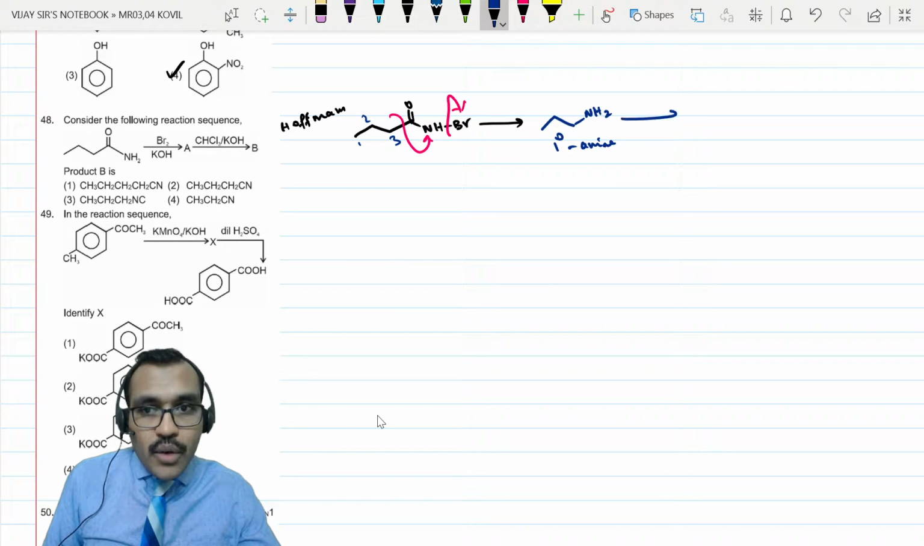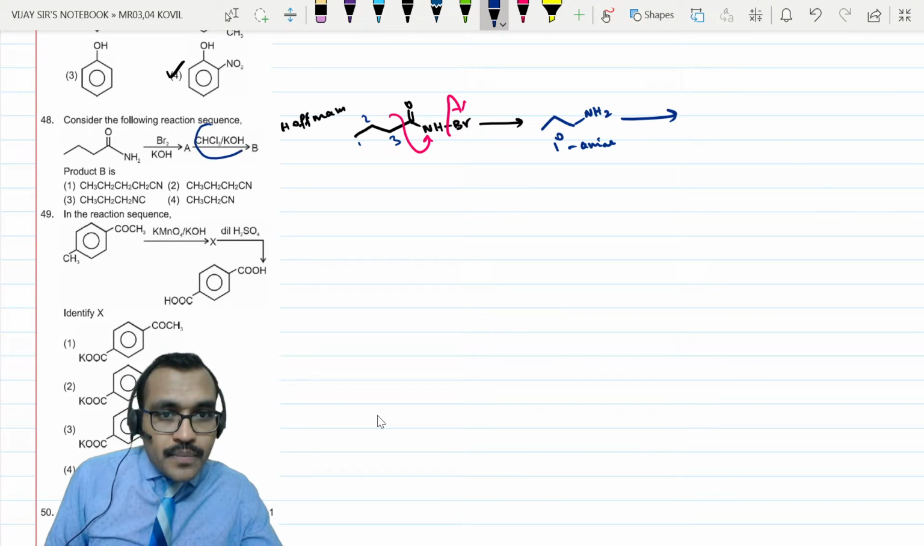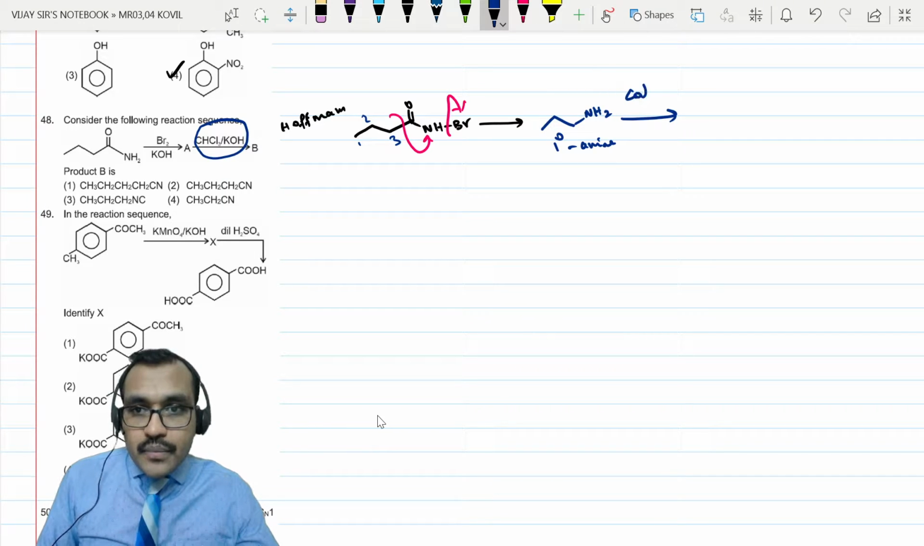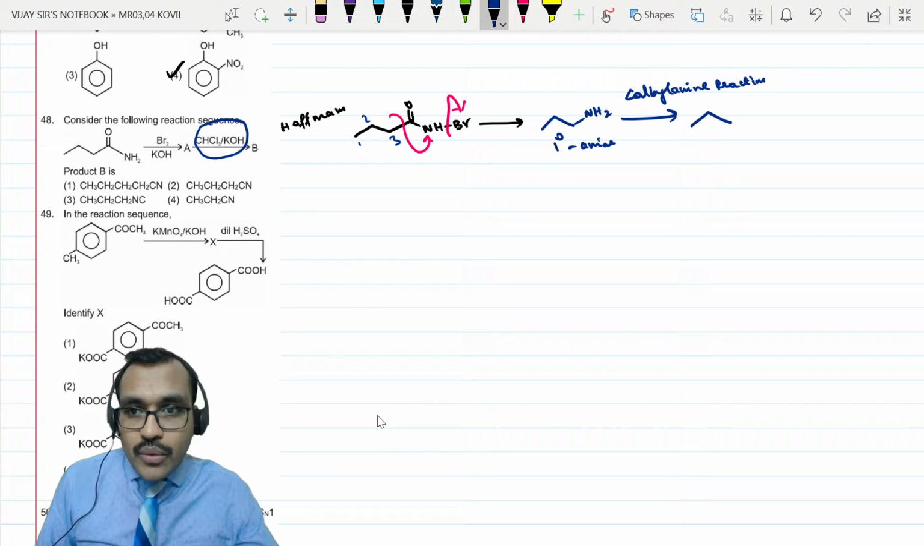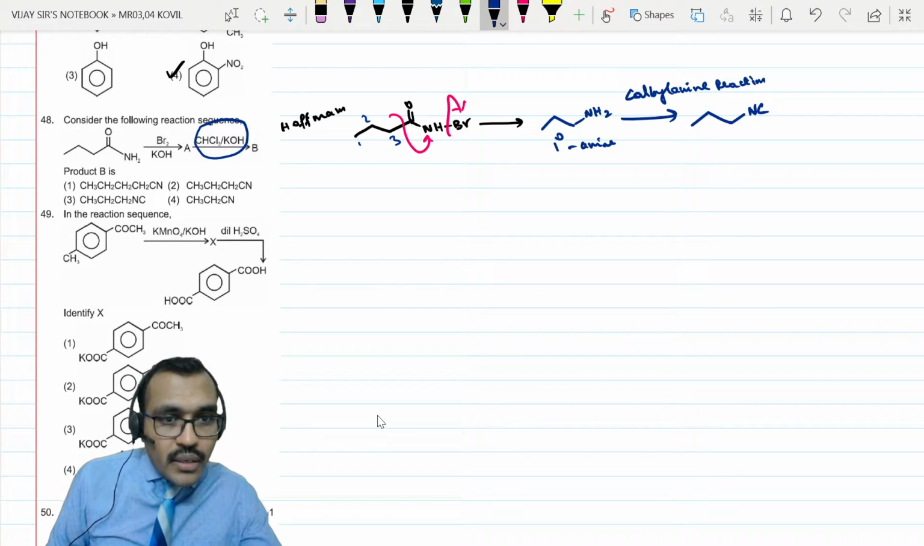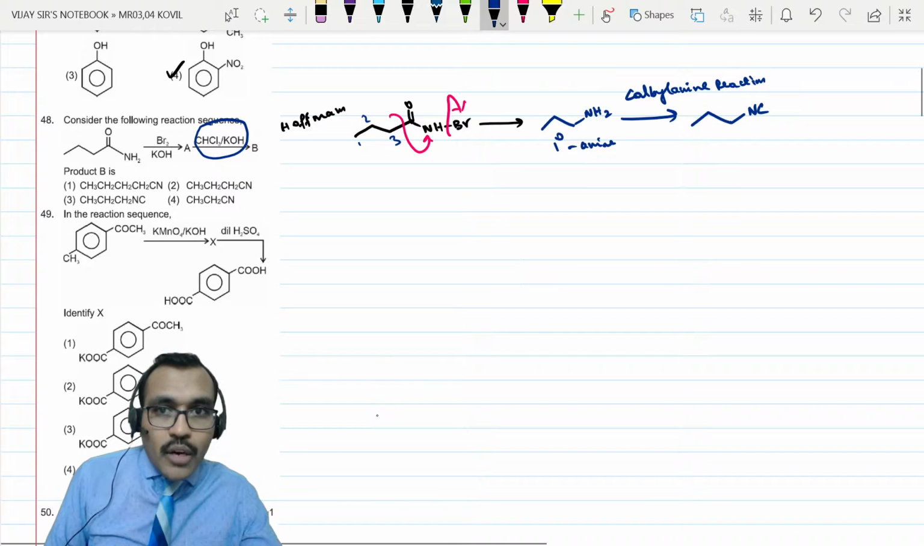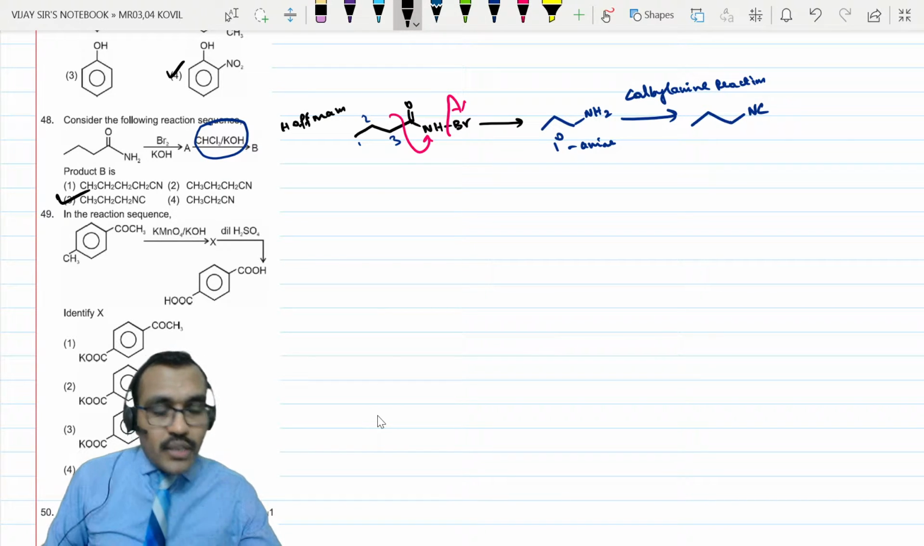That primary amine allowed to react with, this is a carbylamine reaction. So you will get isocyanide. So 1, 2, 3. Here you will get NC. So correct answer is option 3. This is the correct answer.